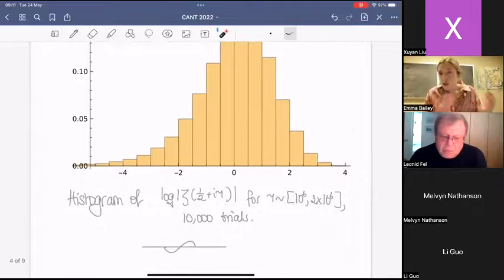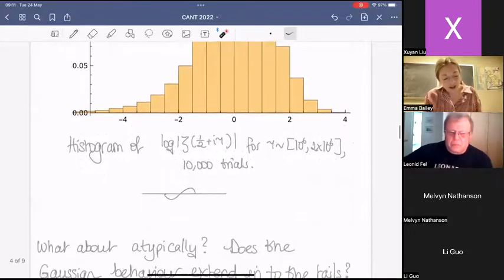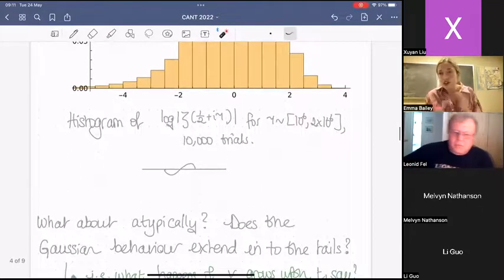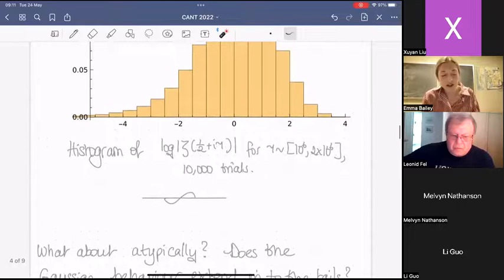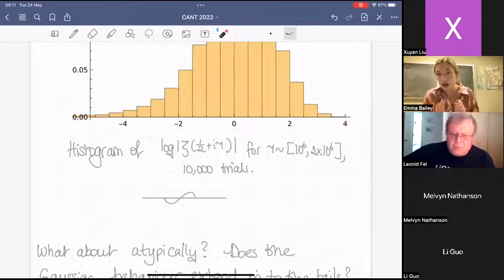Okay, so that was an overview of zeta and what typically happens for zeta. Moving on, I want to talk about large deviations. What happens when you move away from typical zeta? The question I'm asking here is what happens when you look far into these tails, further than the central limit theorem can hold.